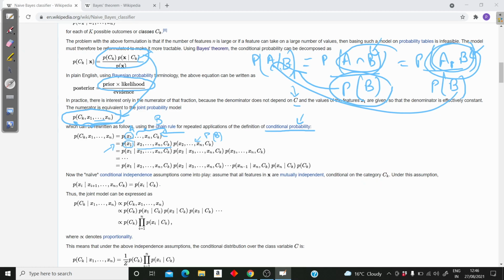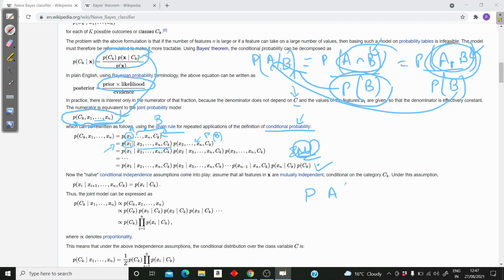So let me just brief you through this thing. This is really important, so just focus here. Up till this everything is clear. Now what are independent events? Let me just frame it for you, the general definition of independent events.